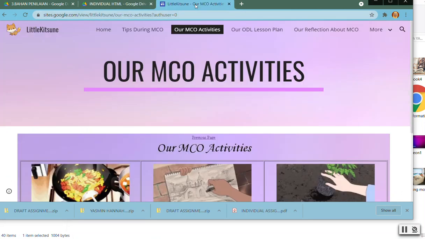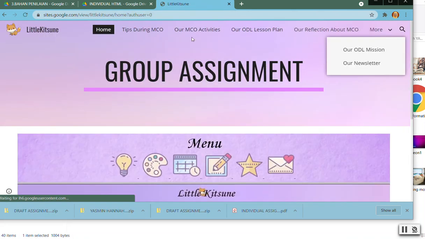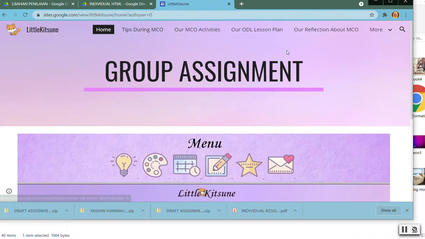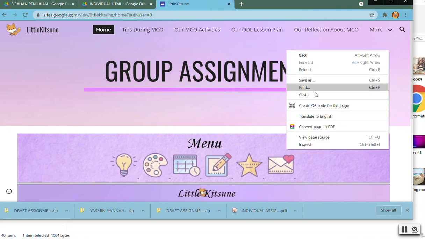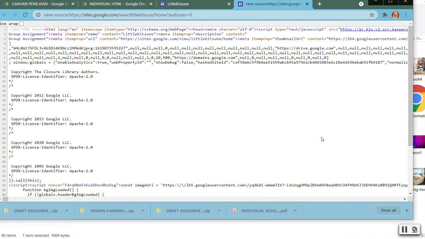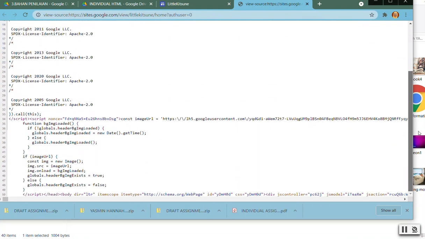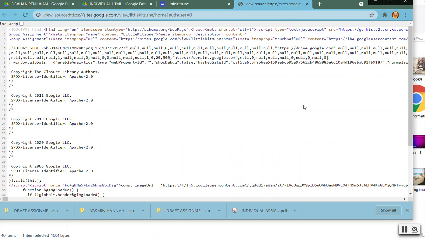This one is for those who like to try to use Google Sites or Wix sites. So this student is using Google Sites. I'm going to show you the coding for this one. It's quite different. Right click and then go to view source. When you use Google Sites, you can see they are using JavaScript. Yes, most of them use JavaScript. You still have the coding for IMG, but you do not have this one. So we need to take a look at each of the pages, whether you use the